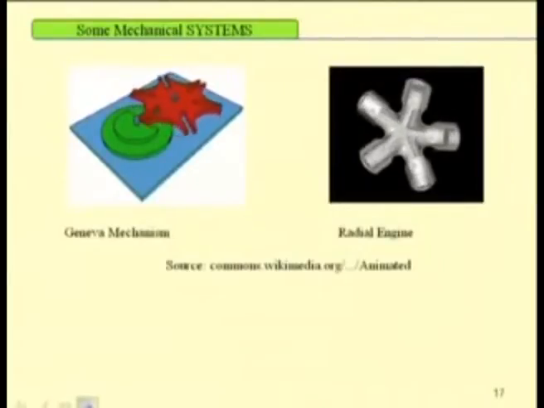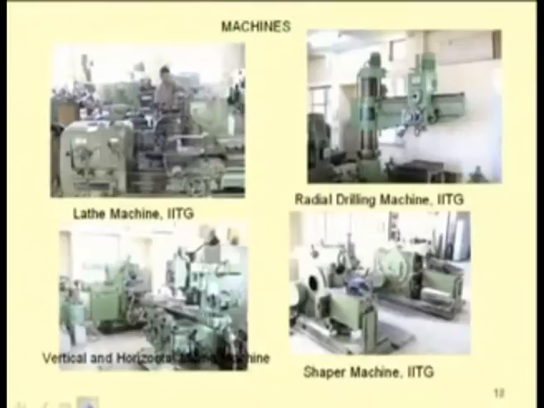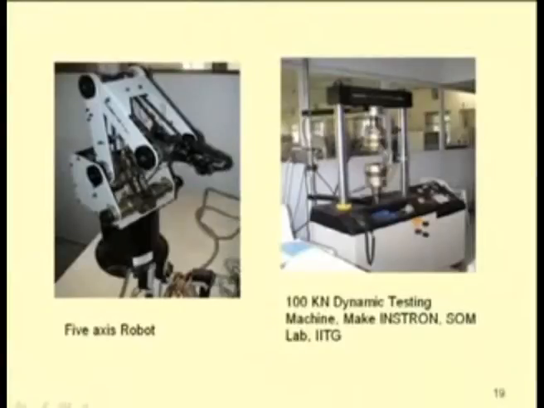So, this is a rotary engine, this is Geneva mechanism. The animation of these systems is shown here. Starting with these components of different machine parts, you can see different machines in this workshop. This shows a lathe machine, this is a radial drilling machine, this is a vertical milling machine and this is a shaper machine. This is a 5-axis robot and this is UTM. In all these cases one may observe that the parts are very rigid.